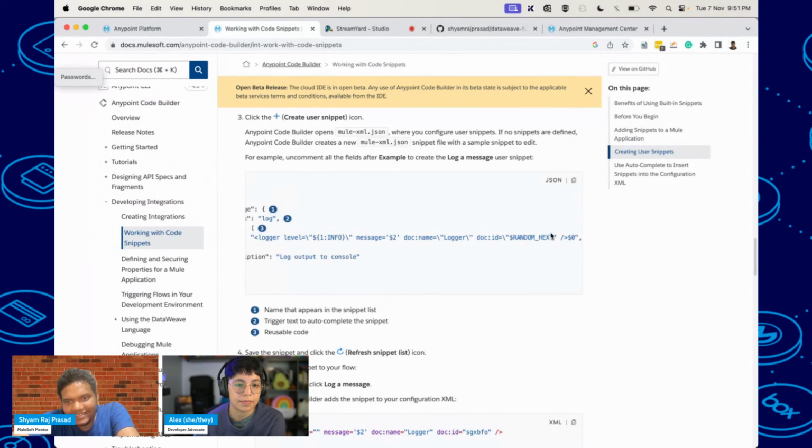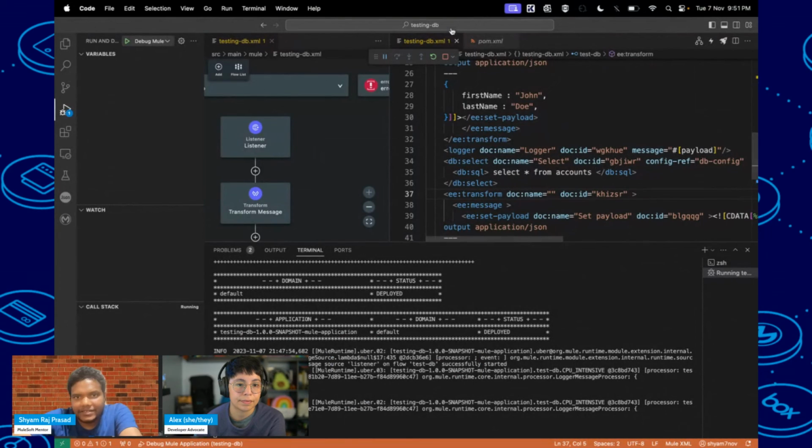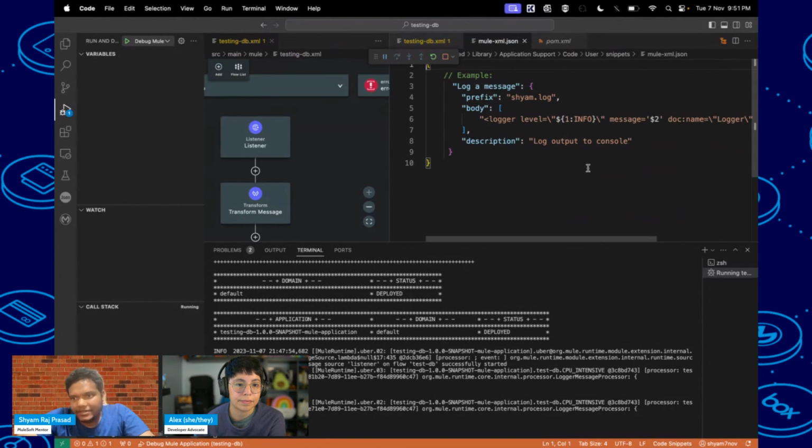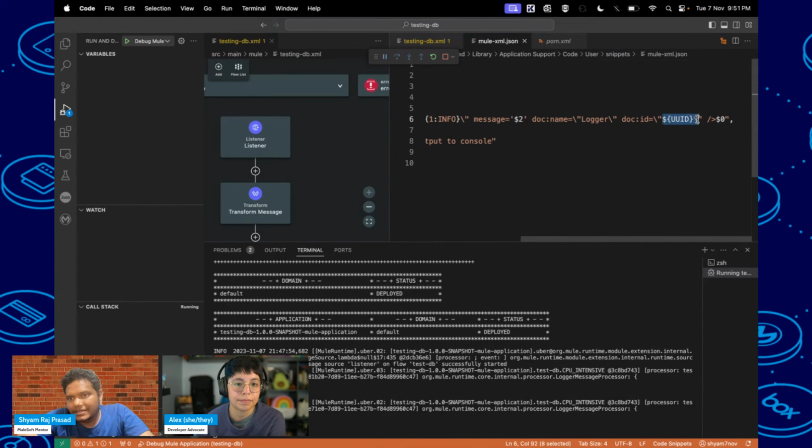And here you can see they are using random x everywhere. So if you have to follow with uuid, you have to use that function, like uuid, which is, here you can see, mule dash xml.json. This is the function which you can use for the uuid. In any point studio you will see uuid used for all the document ids.